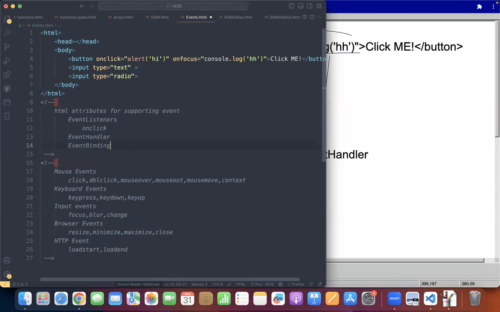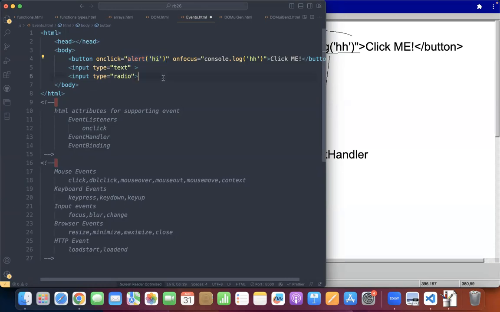these are the three things. Event binding means that process, that is called event binding. But when we are binding the event handlers, you can't write everything in this particular place. Suppose you want to execute 200 to 300 lines of code. Do you write all the 300 lines of code here?